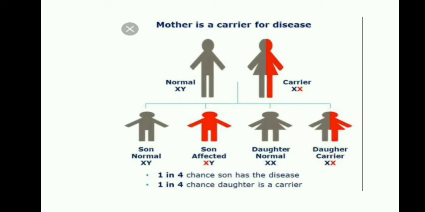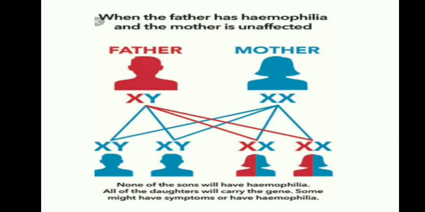Look at this image. When the mother is a carrier, there is a 1 in 4 chance of a son having the disease and a 1 in 4 chance of a daughter being a carrier. Only female children are the carriers, and male children, the sons, are the affected children. This is the condition when the mother is a carrier. Now we will see when the father is affected.